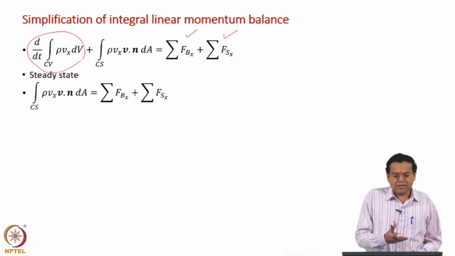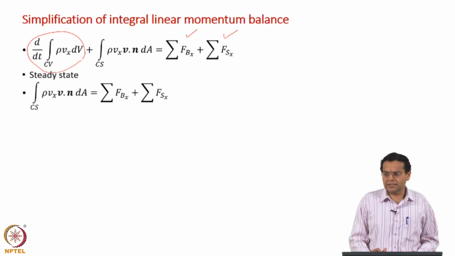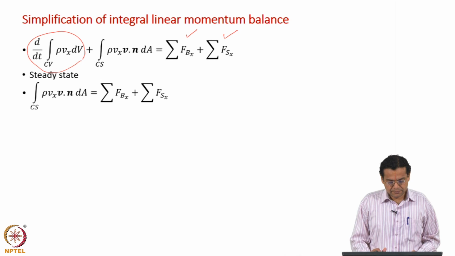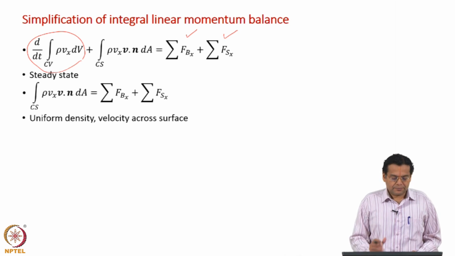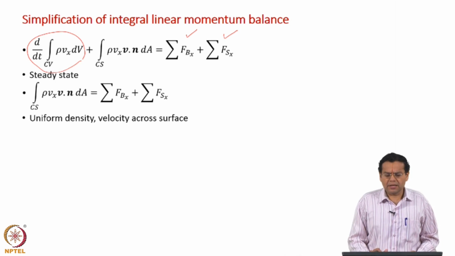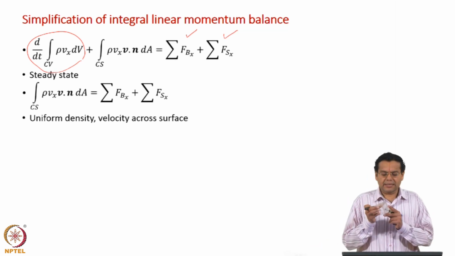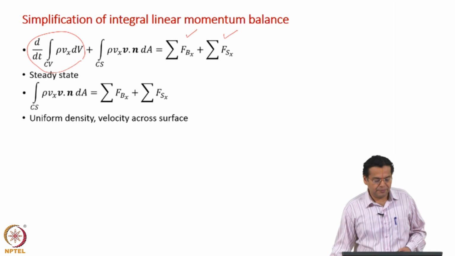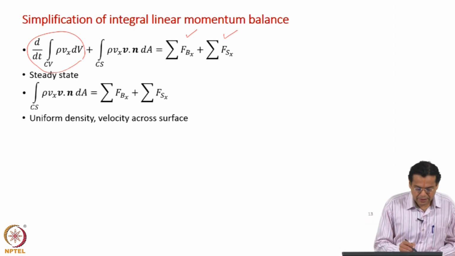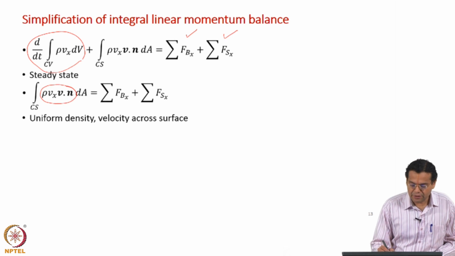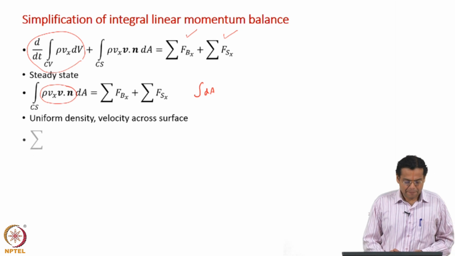The transient change of momentum is usually negligible. Okay. Now, as we have done for mass balance, if you assume that at the inlet and outlet the density and velocity are uniform, then I can take this entire term outside the integral, and then you have the integral of dA, which becomes A.